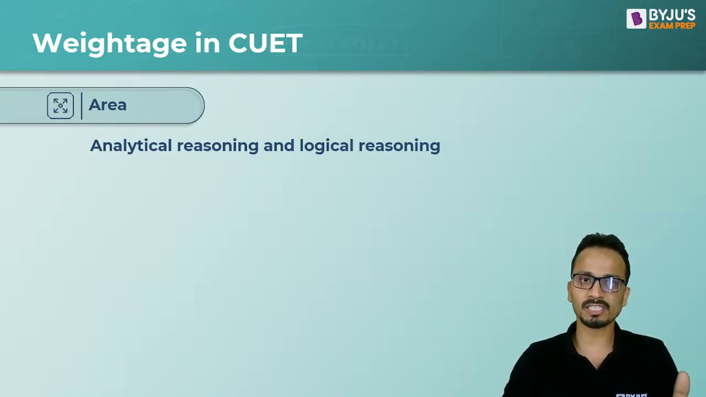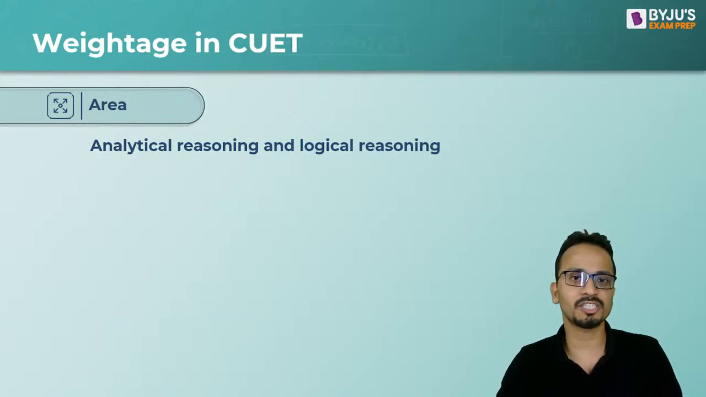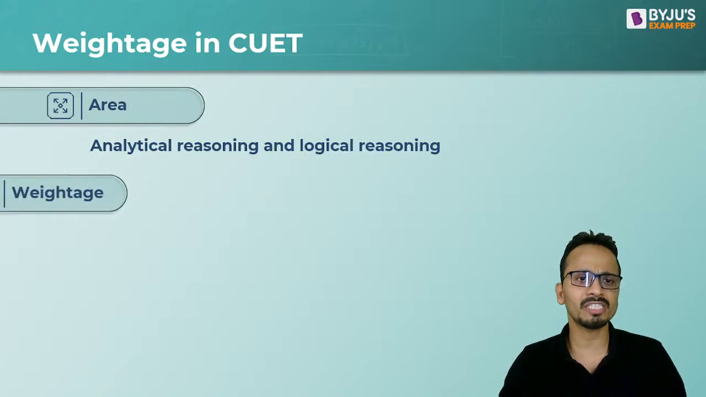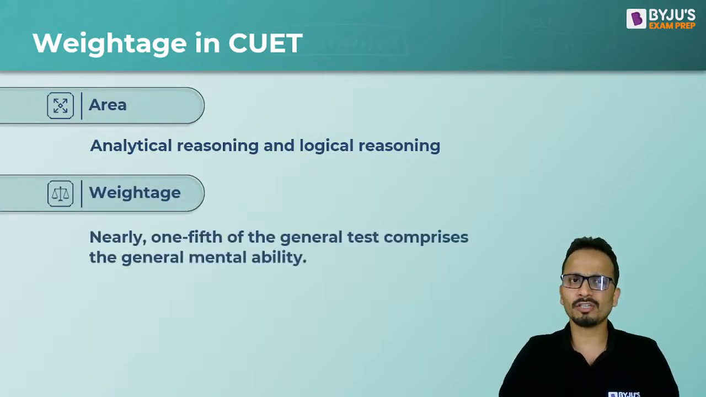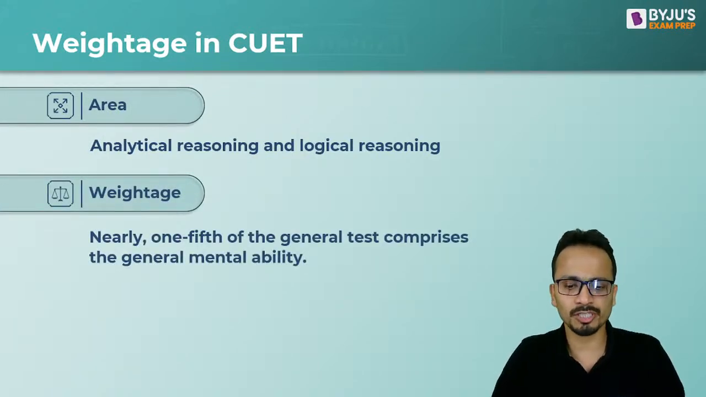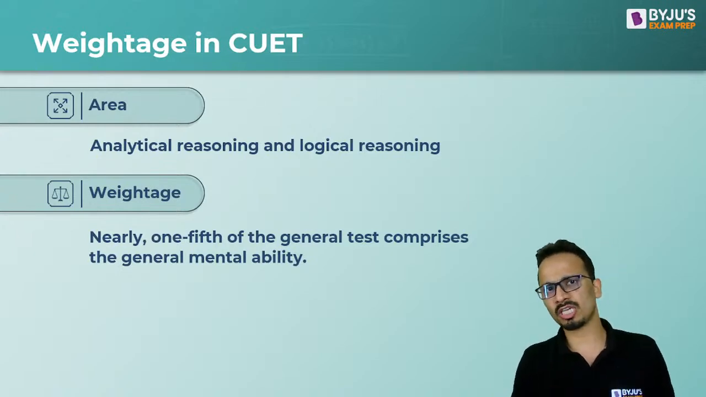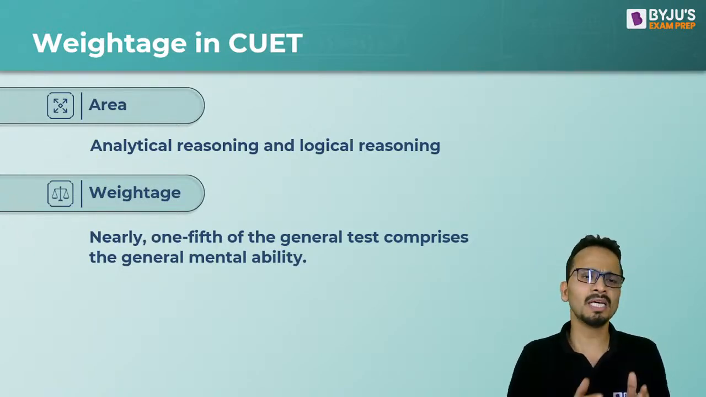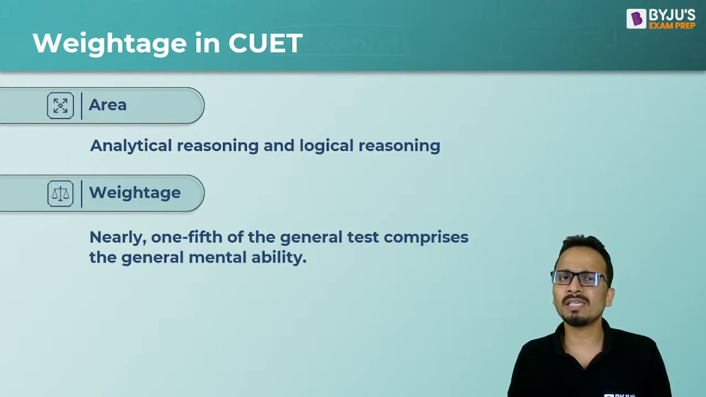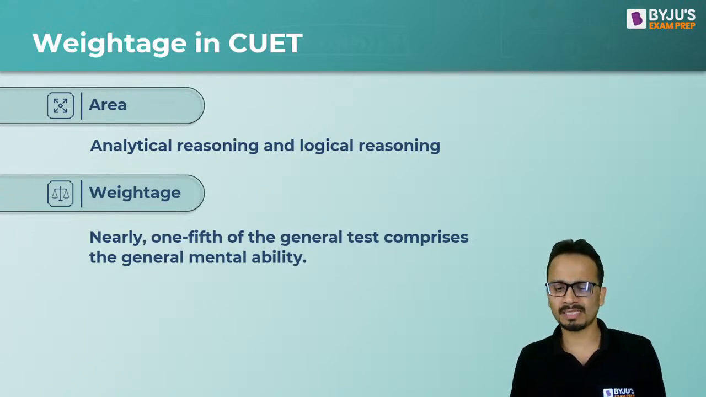So Akansha, we are discussing the weightage of this particular section in CUET. This area comes under logical reasoning and analytical reasoning. And talking about the weightage of these types of questions, I can say that nearly 1/5 of the general test comprises this general mental ability. Okay, so general mental ability is the same as analytical or logical reasoning that you have seen in some other examinations.